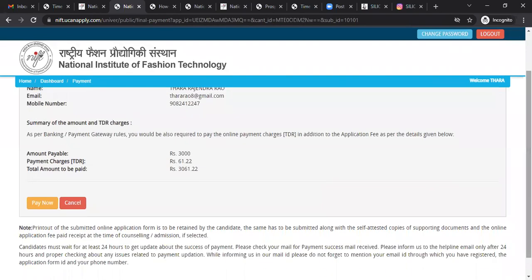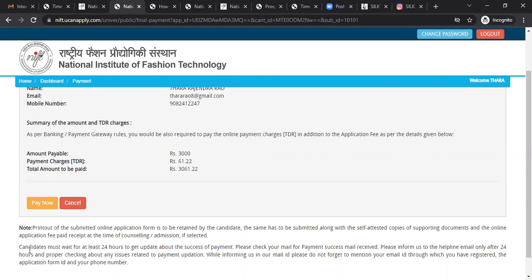Once again, the details will come here. So one important note: a printout of the submitted online application form is to be retained by the candidate. The same has to be submitted along with the self-attested copies of supporting documents and the online application fee paid, received at the time of counseling or admission if selected. So this is the most important thing.